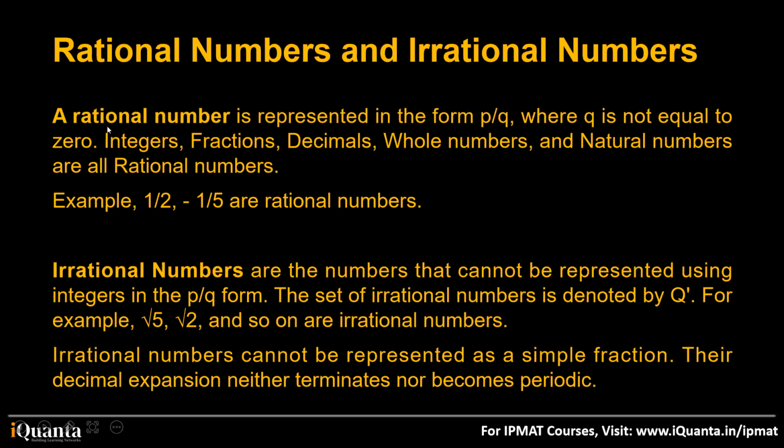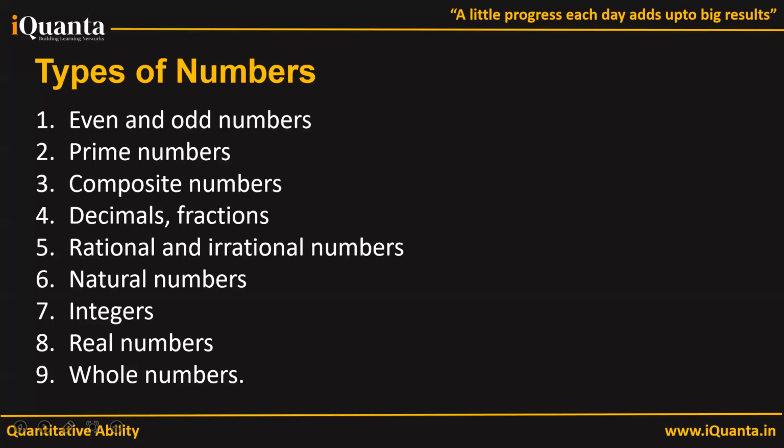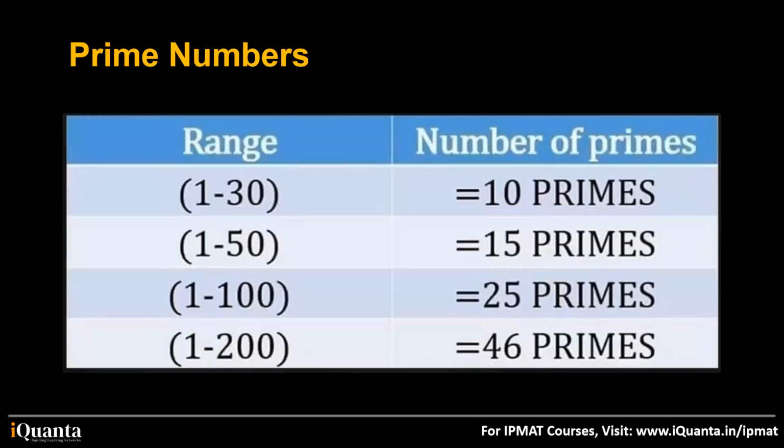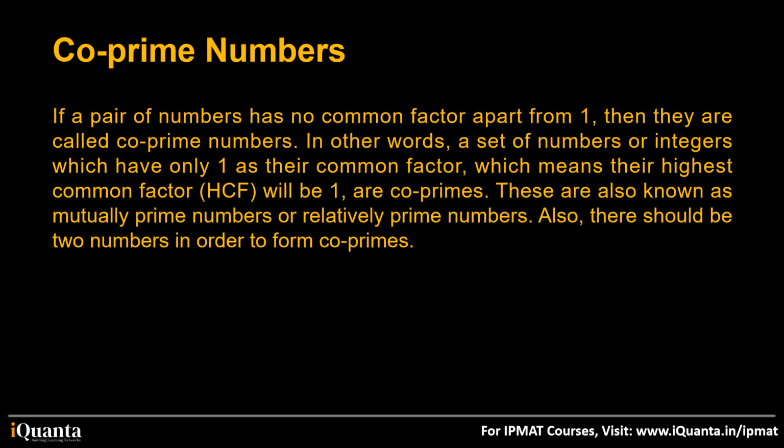So we have learned a lot, okay? If you check from the very beginning, we know even odd numbers very clearly now. Even if somebody asks you on the street, you'll be able to answer. All of these should be on your tongue, always. Integers we know, even odd we know, natural numbers, whole numbers, prime also, composite also. This range, I told you the importance. Why do we have to remember this? Co-prime numbers. I'll also be sharing the PPT in the group after the session is done, so keep this with yourself.